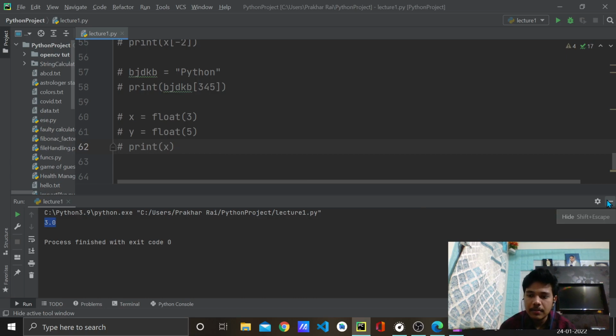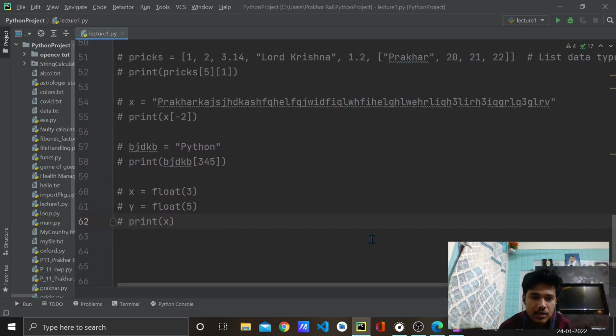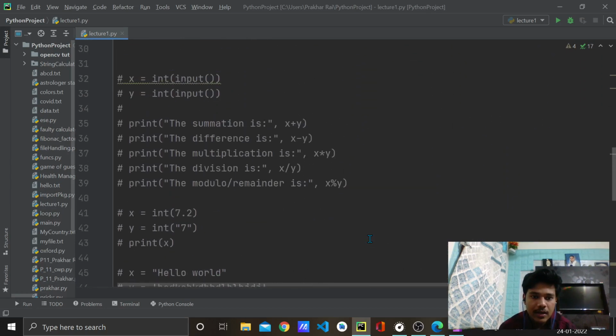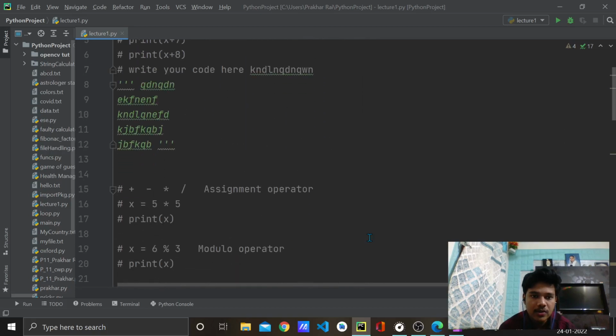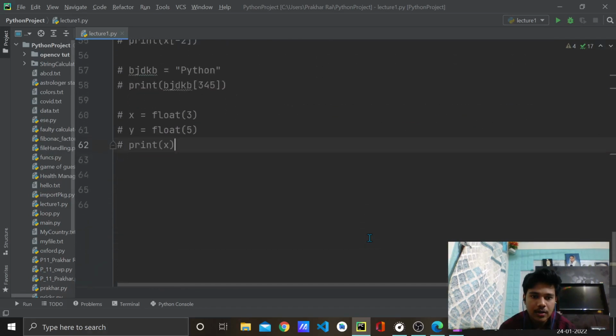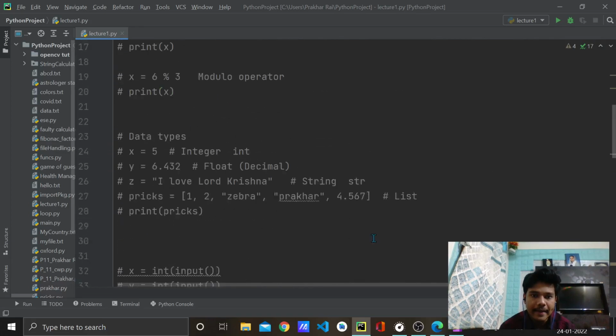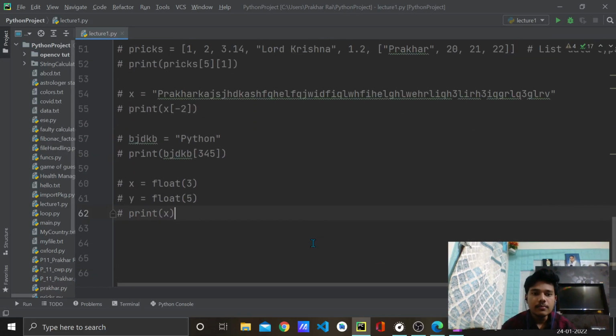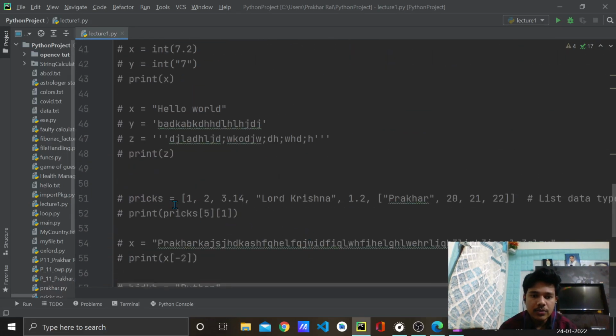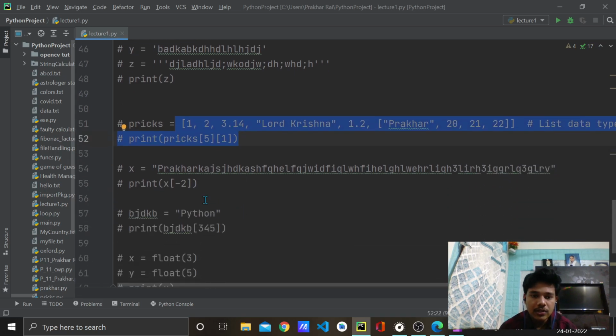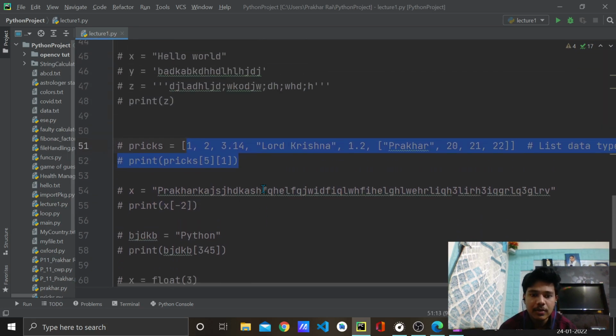So this was the summary of today's lecture. You can take a screenshot if you want. I'll scroll it. You can pause the video and take a screenshot, however you like. This was the concept of lists which we saw. Then we saw string slicing, then list slicing as well, then the concept of negative indexing.